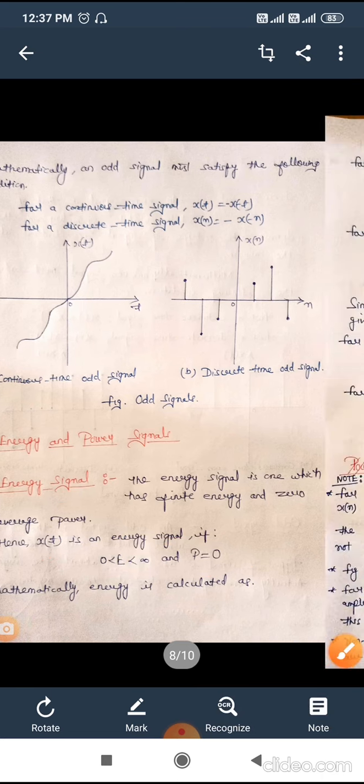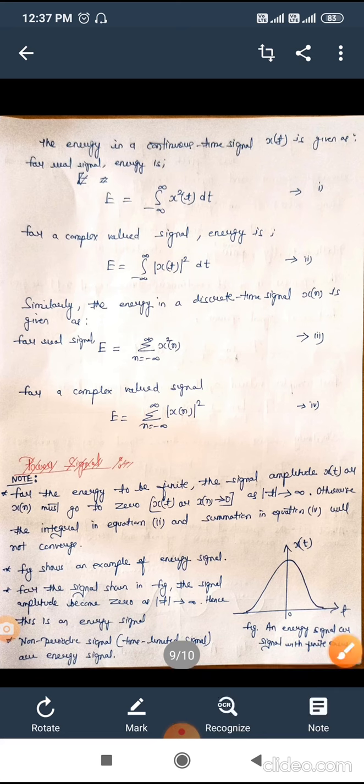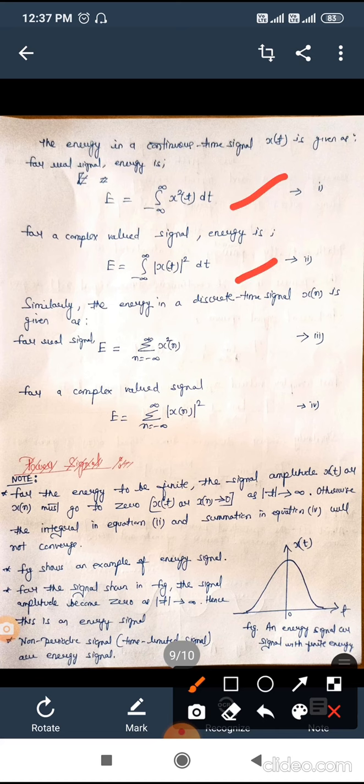Now we will discuss the formula for energy. There are two different formulas for energy, for continuous time signals and discrete time signals. First, the continuous time signal energy formula. For a real signal, we have the formula E equals the integration from minus infinity to plus infinity of x square of t dt. For a complex valued signal, the formula is the same, but here we take the mod of the signal.